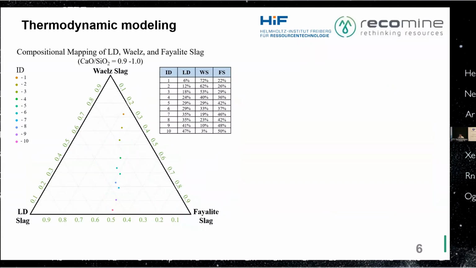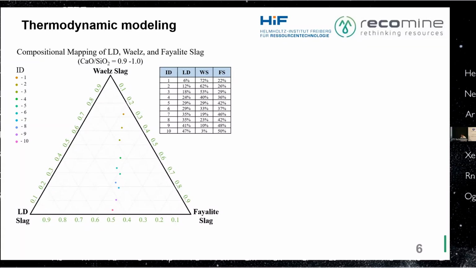So I have identified 10 points. And the ratio between these in every mixture are listed in the table. For example, in ID1, it's 6% Linz-Donawitz, 72% Waelz slag, and 22% Fayalite slag. So every point within this ternary is satisfying the basicity ratio of 0.9 to 1.0, and also it's 100% mixture of the three.